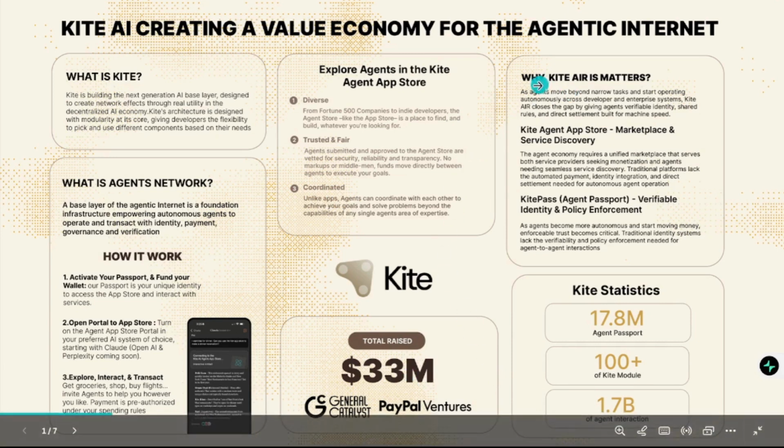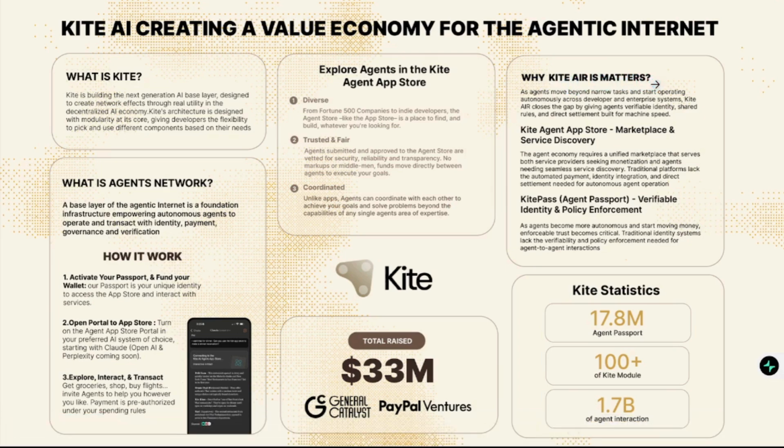So now, why Kite AI matters. Kite AI is the ecosystem aspect of it. It has two operations. We have the Kite agent app store, which is the marketplace, and we also have the Kite Pass, which has to do with the agent passport. So we have these two. This is what makes up Kite AI.